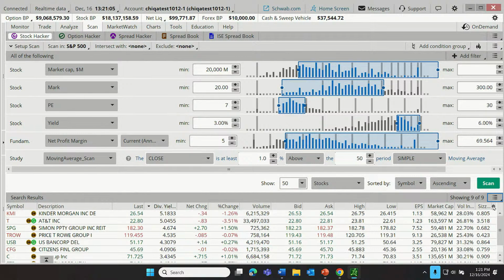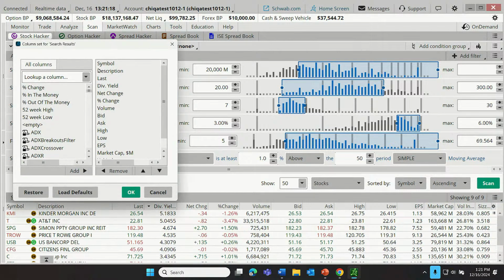But also, there may be other things that the trader is really interested in that aren't showing as a default display. So if we click on the little customize tool, the little gear icon, we can customize. These are all of the current columns. Here's an example of one way that we might customize. You'll notice there's a column titled last, and there's a column titled ask and bid. Well, maybe our trader doesn't really care if we're seeing the bid and the ask price. They can just remove those.